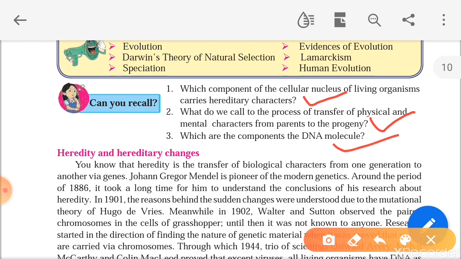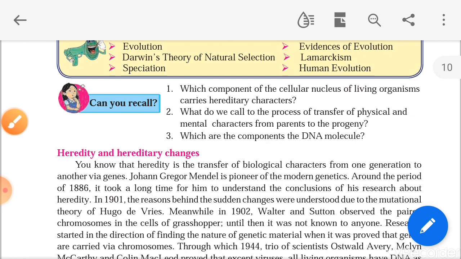Which are the components of the DNA molecule? Nitrogenous bases like adenine, guanine, cytosine, thymine, and phosphoric sugar molecules. All these are the components of the DNA molecule. All are called nucleotides. Nitrogenous bases like adenine, cytosine, guanine and thymine are called nitrogenous bases. So these are the components of the DNA molecule.